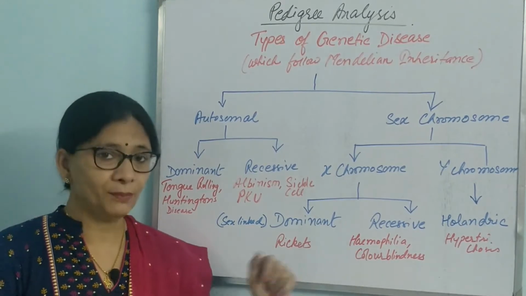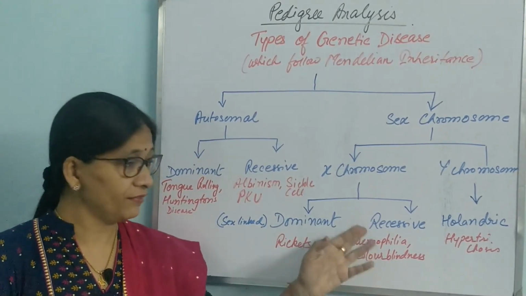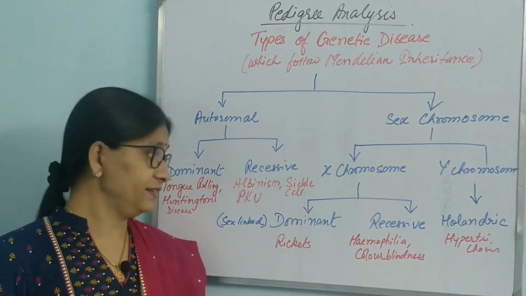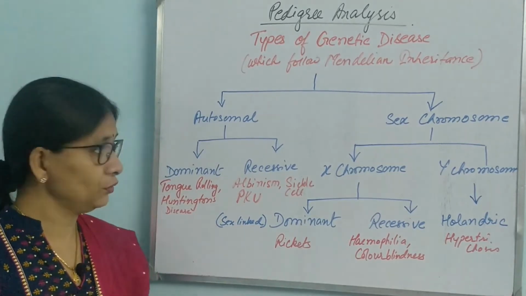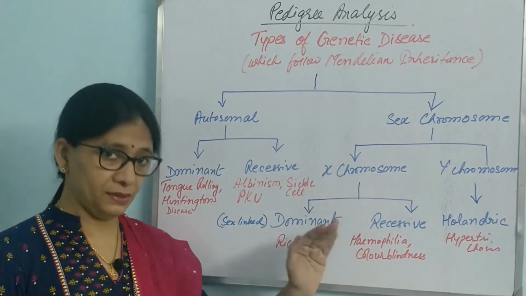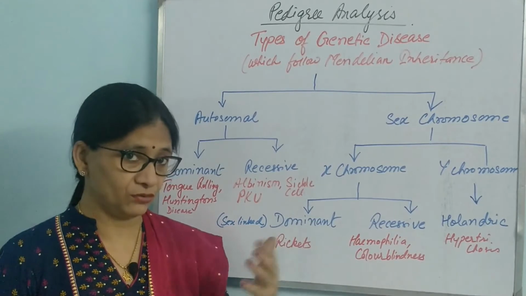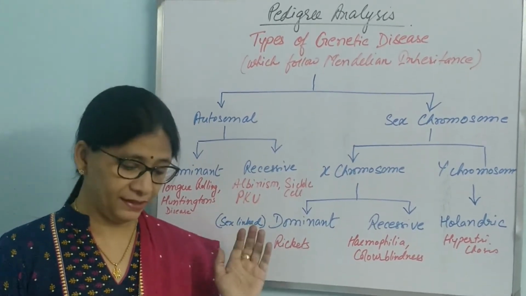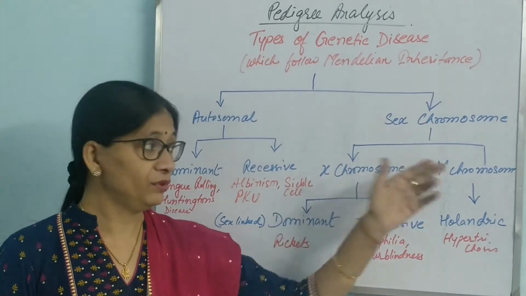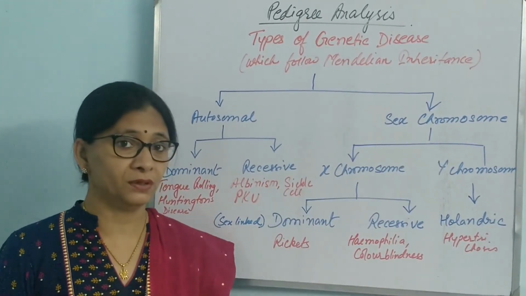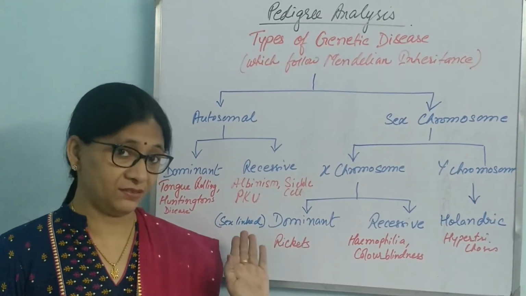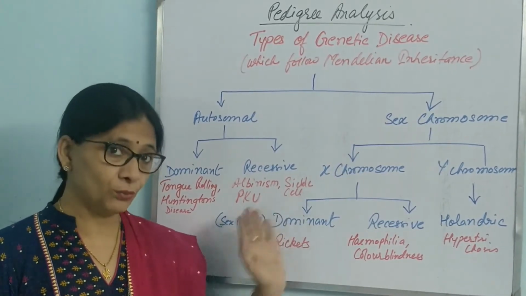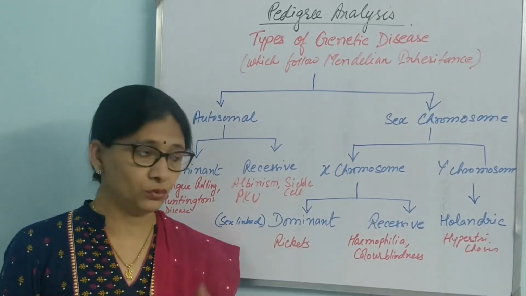Then color blindness is there. These two diseases are recessive X chromosome diseases. Now, one thing you should keep in mind: diseases found at an X chromosome locus are known as sex-linked. But don't confuse this with the Y chromosome. Y chromosome diseases are not known as sex-linked. Only X chromosome diseases are known as sex-linked. So keep this in mind.